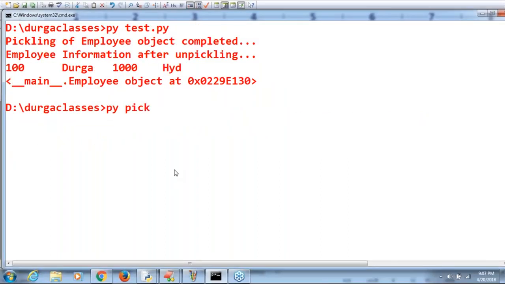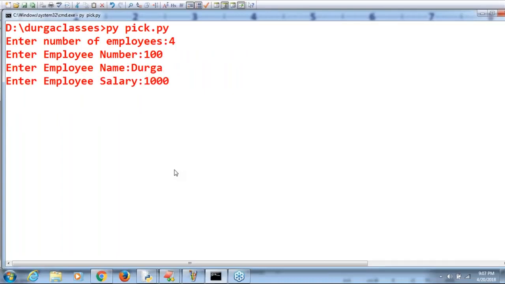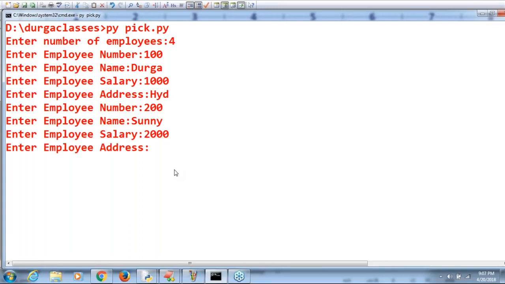I'm running pick.py. Then immediately it asks to enter the number of employees. Sir, I'm adding 4 employees. Enter employee number 100, employee name Durga, employee salary 1000, employee address HYD. Again, employee number 200, employee name Sunny, employee salary 2000, employee address Mumbai.